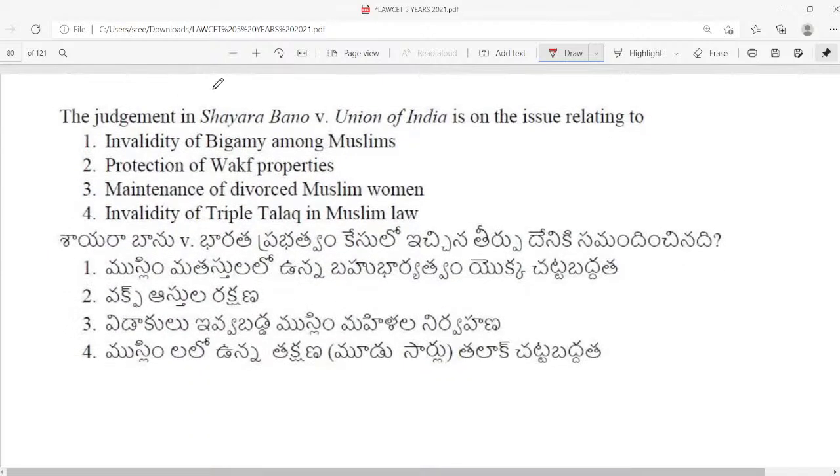Next question, question number 79. The judgment in Shaira Banu versus Union of India is on the issue relating to. Is it invalidity of bigamy among Muslims, protection of waqf properties, maintenance of divorced Muslim women, or invalidity of triple talaq in Muslim law? If you know the answer, you can write it down in the chat window.